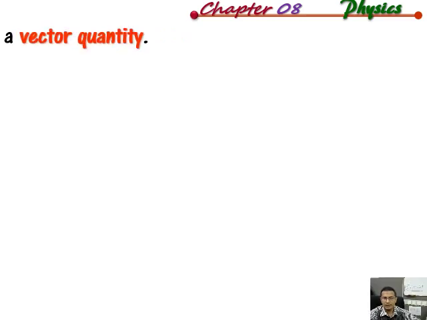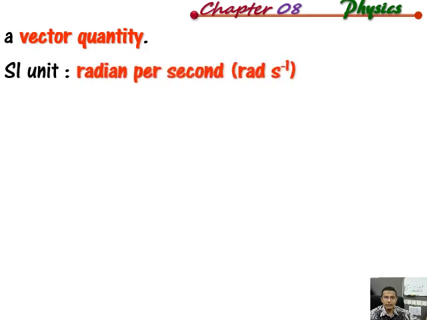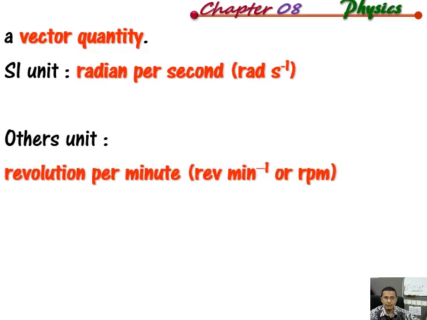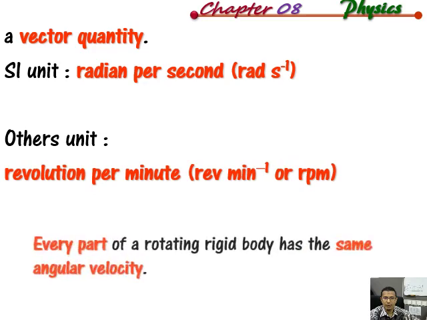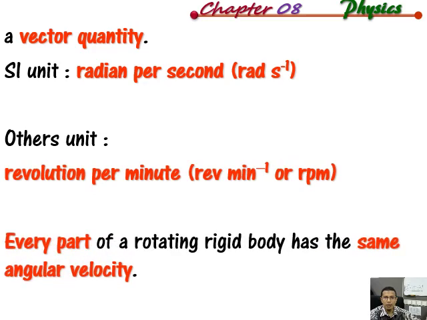It's a vector quantity like the linear velocity. If the linear velocity is a vector quantity, then this angular velocity is also a vector quantity. The unit is radian per second, the SI unit, and the other units are revolution per minute, revolution per second, and so on. And when a body makes a rotational motion, every particle that composes the rigid body has the same angular velocity, right? Have the same angular velocity. So this is a very important reminder for all of you.